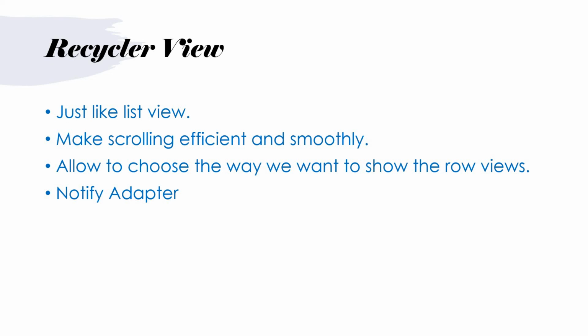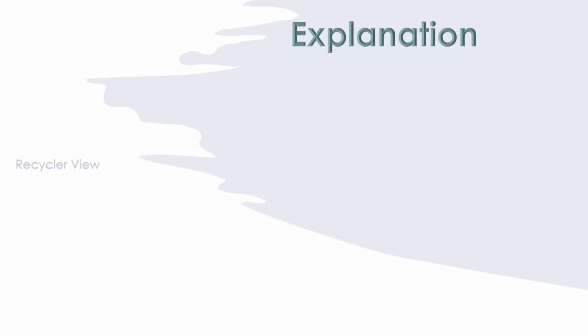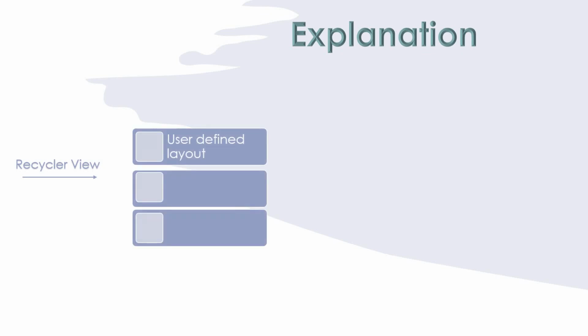Please have a look at the third sentence. Allow to choose the way we want to show the row views. I will explain it here. For an example, take a list view. A list view has an image view, a title, a subtitle and all. This is not just 3, there are lots, but I have to explain in such a condition. So this is a list and this is called a row.